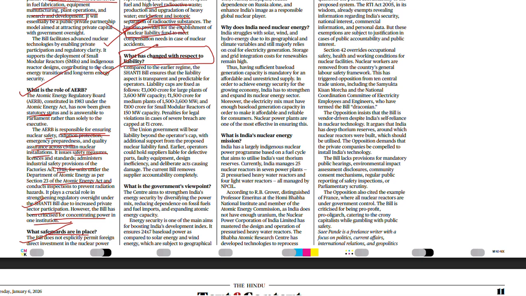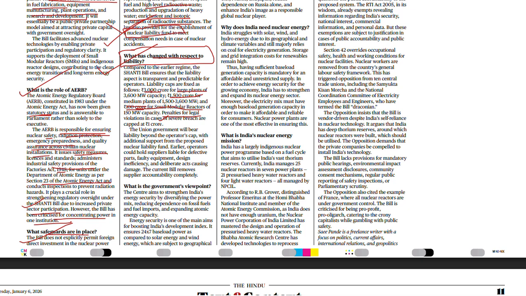The maximum cap for the private player is 3,000 crore for a large plant, 1,500 crore for a medium plant, and only 100 crore for small modular reactors, and penalties for legal violations in case of a severe breach will be up to 1 crore. So if any mishap or misfortune happens, the liability would otherwise be very high.